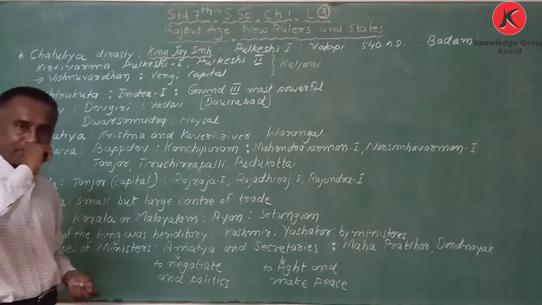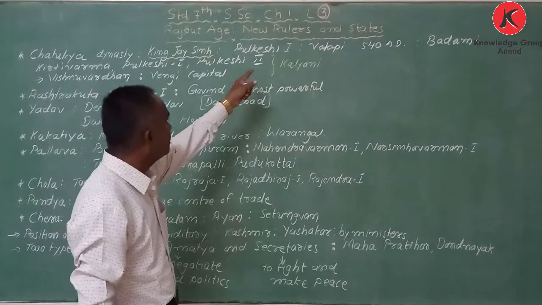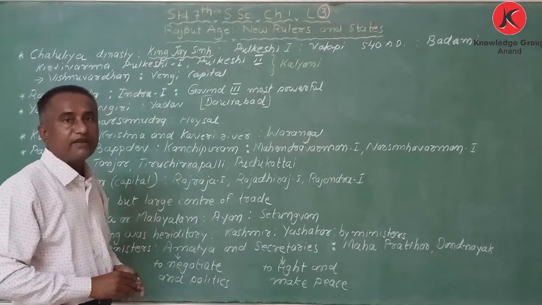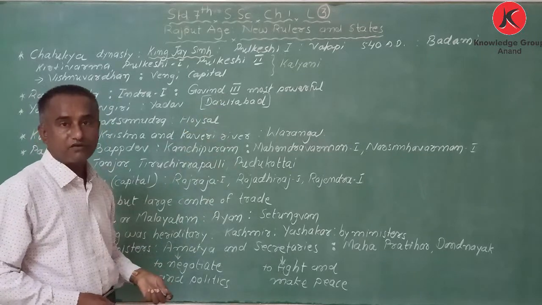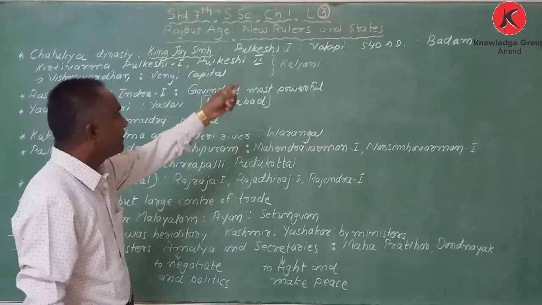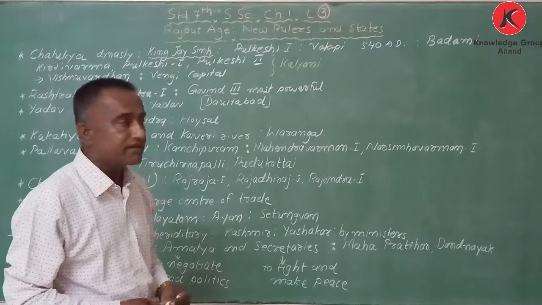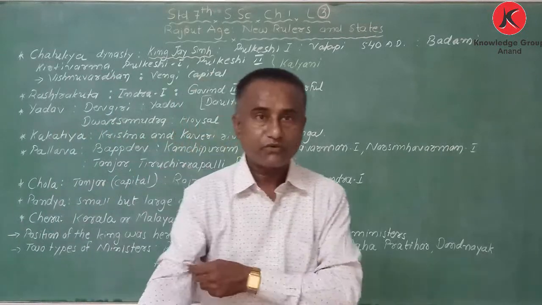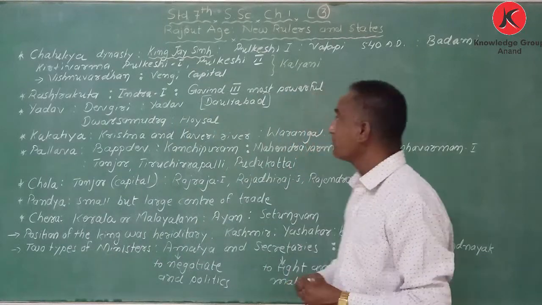And my dear student, Pulkesi I separated and made Vatapi the capital, and today it is known as Badami.